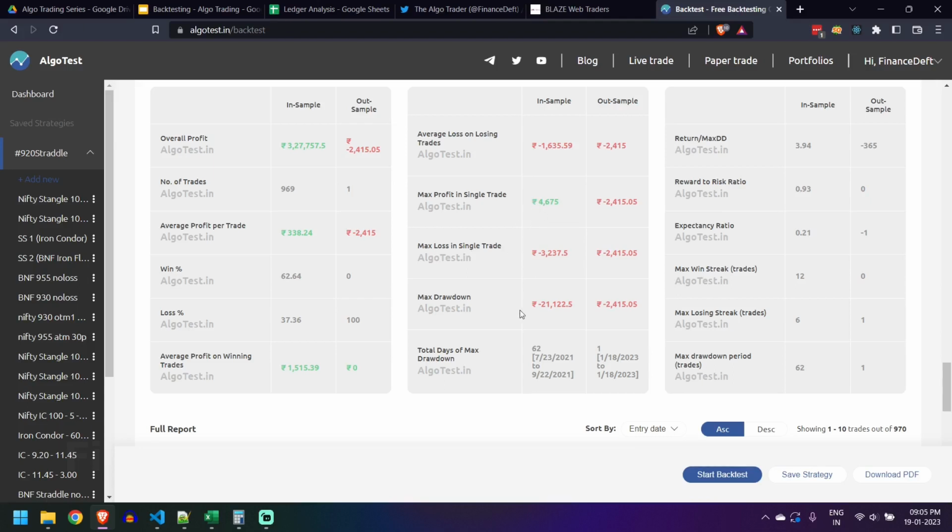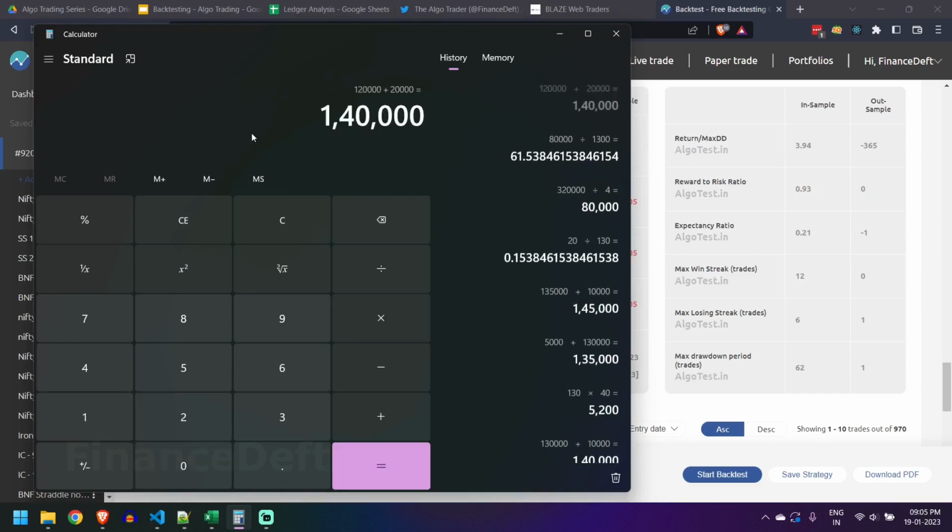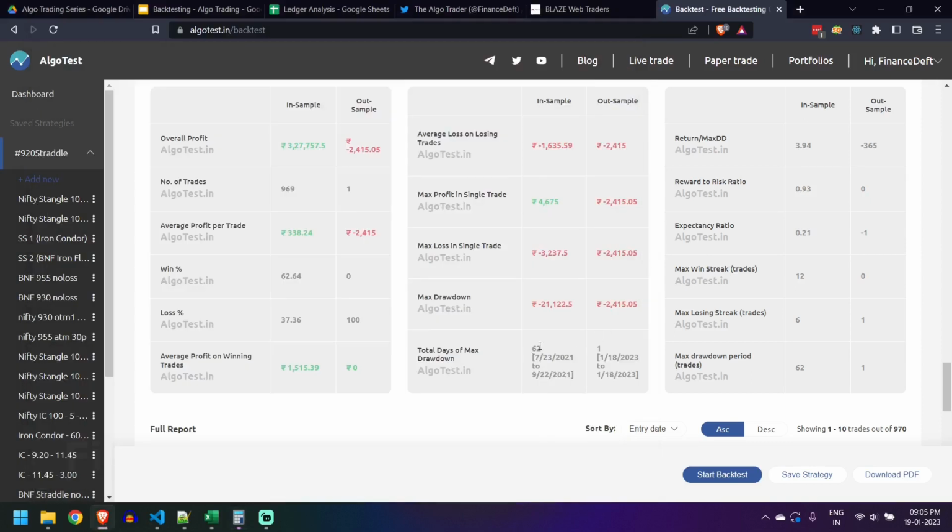Max profit will be decided by the market. Then the very important thing, which we have covered earlier and I'm emphasizing, is max drawdown. This is something most people overlook. We have a max drawdown for this strategy of 21,000. As I've explained earlier, if your starting capital is 1.2 lakh and you lose 20,000, you will not be able to trade. So one thing I do is always keep this max drawdown as a buffer. In a capital of 1,20,000, you'll have to add 20,000 as a buffer.